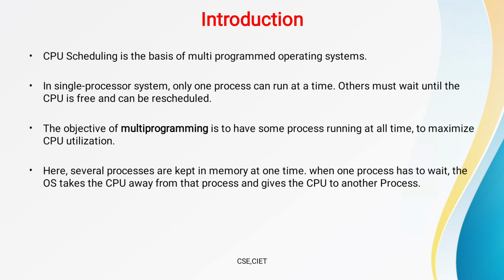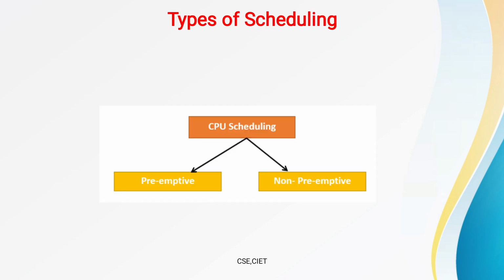Now let us see what the different types of scheduling are. These are the two types of scheduling: one is preemptive scheduling and the other is non-preemptive scheduling. So what's the difference here? Let us see.